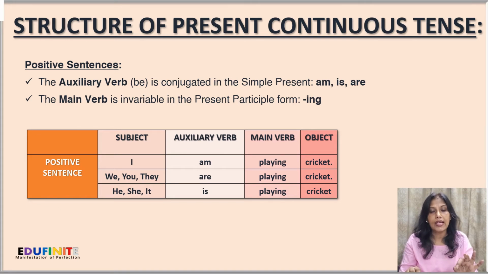So it will be we are playing cricket, you are playing cricket, or they are playing cricket. Now, for the third person singular, we'll be using is as the auxiliary verb. So the sentences will be he is playing cricket, or she is playing cricket, or likewise.